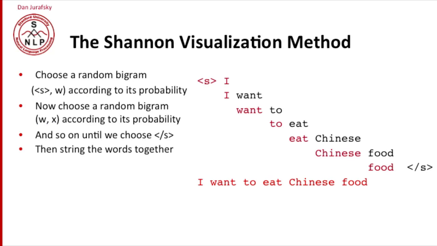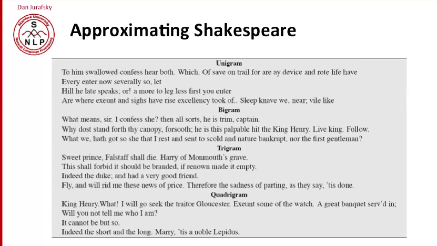So for example, here's a language model trained on Shakespeare and generating random sentences. Here are some unigram sentences. Every enter now, severally so let. Hill he late speaks, or. Not very good sentences. How about our bigrams? Why doth stand forth thy canopy, forsooth? He is this palpable hit, the King Henry. Live king, follow. Oh, this is better. This is beginning to sound like Shakespeare.